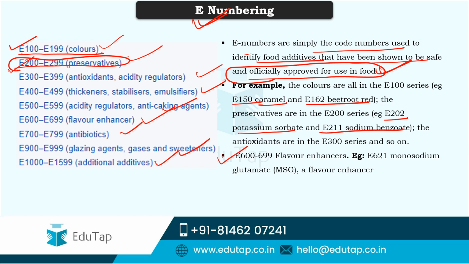And here is one flavor enhancer that doctors say we shouldn't use, but that is generally used to enhance the flavor of food: E621. You know what E621 is? It is monosodium glutamate, that is MSG, which doctors say can create various health problems in humans if consumed in large amounts. So these are the various numbers given to the various food additives mentioned here.